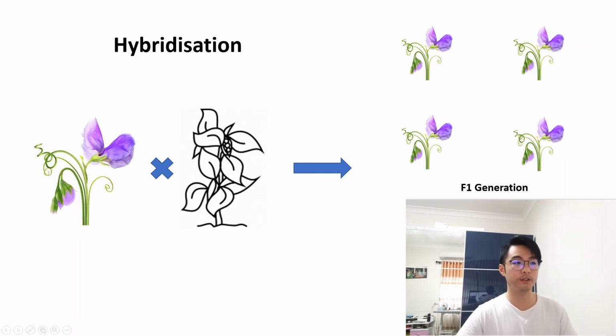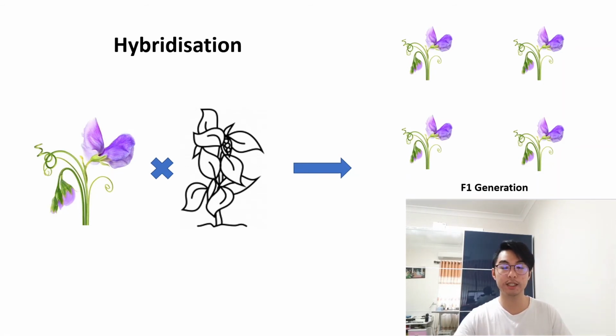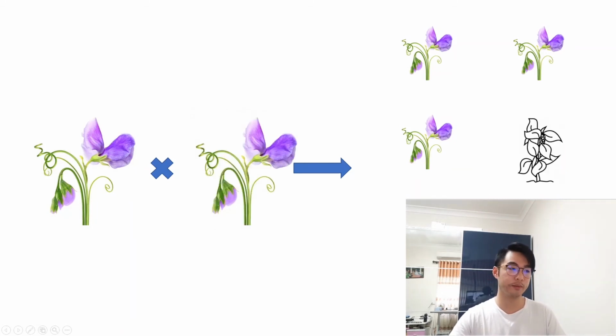And so in this F1 generation, Mendel found that all four of the offspring produced as a result of this hybridization exhibited exactly the same physical appearance. All four of them had purple flowers. Okay, so that's the F1 generation. And what he did next was he bred two of the F1 generation flowers.